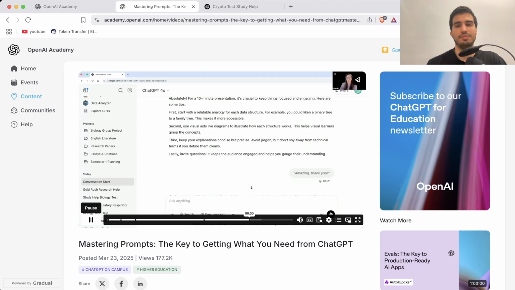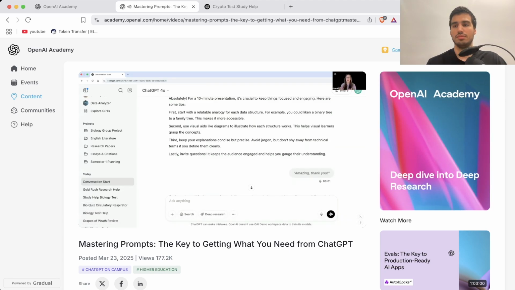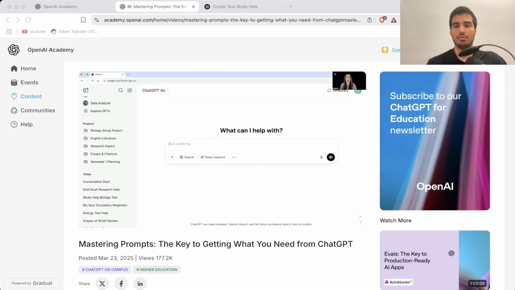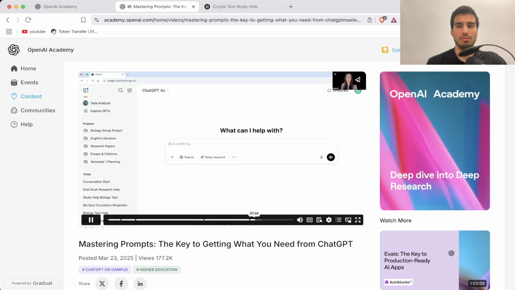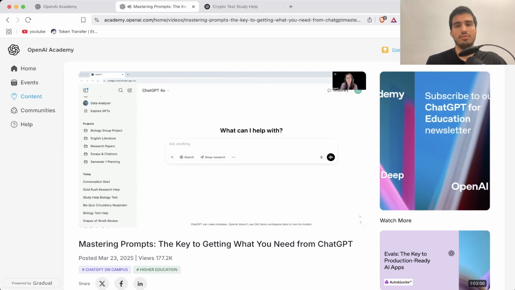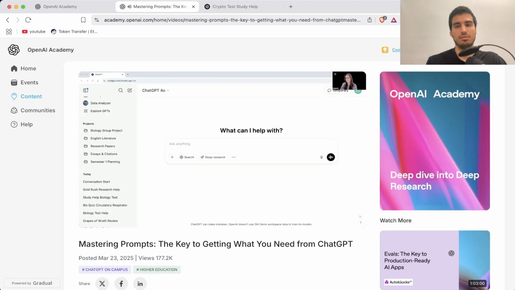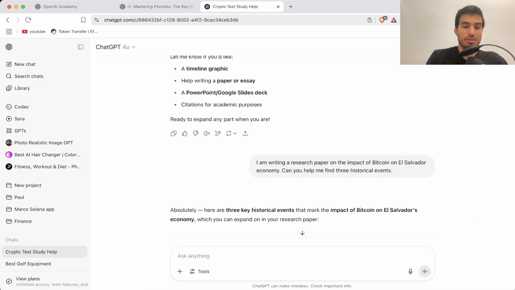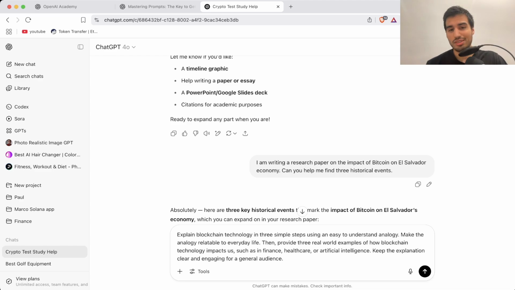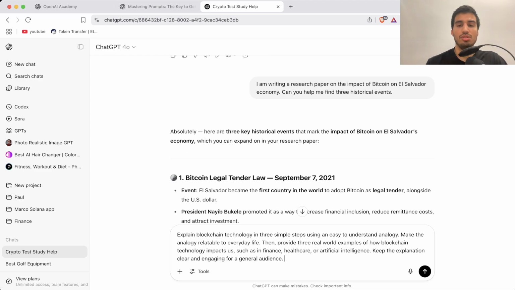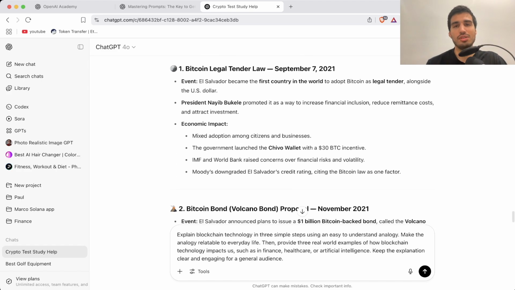Just really quickly and simply, before we wrap, here are some additional hacks to help you improve any prompt instantly. First is to ensure that you ask for examples to help you learn. Instead of something like explain photosynthesis, let's try a slightly different approach. So let's try it out. Instead of asking what photosynthesis is, we say explain blockchain technology in 3 simple steps using an easy to understand analogy. I always love analogies.